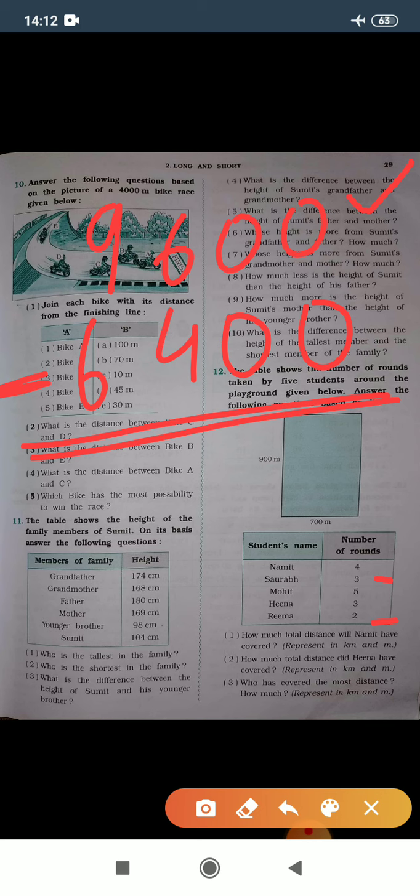For that we need to subtract these two distances. So 0 minus 0, 0, 0 minus 0, 0, 6 minus 4 gives you 2 and 9 minus 6 is 3. So Saurabh has covered 3200 meters more distance than Rima.